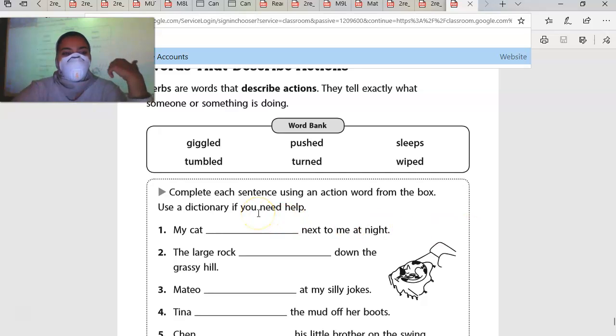You laugh, you jump, you walk, you giggle, you tumble, you push, you turn, you sleep, you wipe. Those are all things that you do, okay? Verbs are words that describe actions. They tell what someone or something is doing. So you're going to put those verbs in the right space. That's pretty easy.